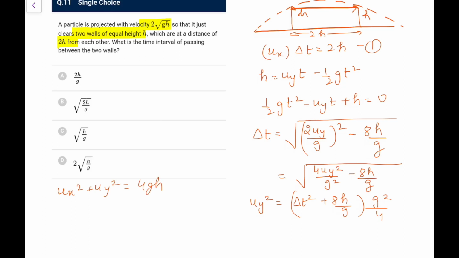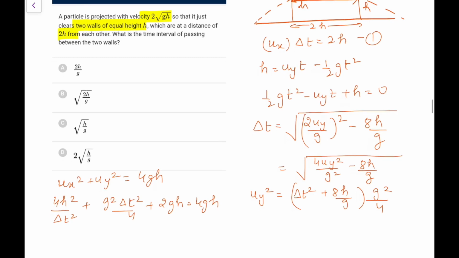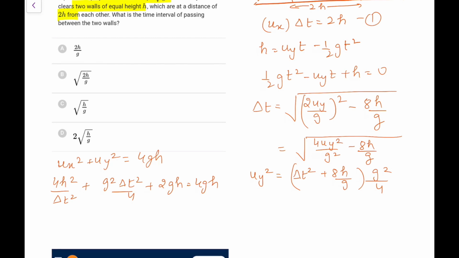So putting that value, ux square would be 4h square upon delta t square. Here, what is the uy square? The uy square comes out as g square delta t square by 4, plus, if I multiply it, it becomes 2gh, that is 4gh. So now what again? Oh, this is again a very dreadful equation to solve, but let's try it out. So 4h square by delta t square plus g square delta t square by 4 minus 2gh equal to 0. So if I do this, this becomes g square by 4 into delta t to the power 4, minus 2gh delta t square plus 4h square equal to 0.